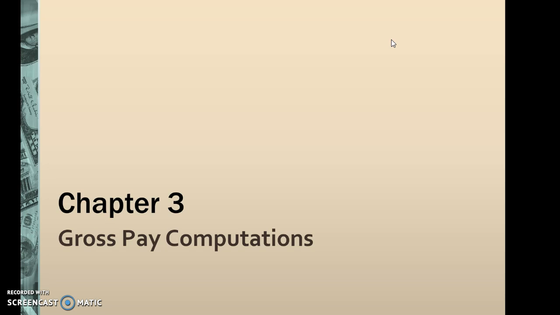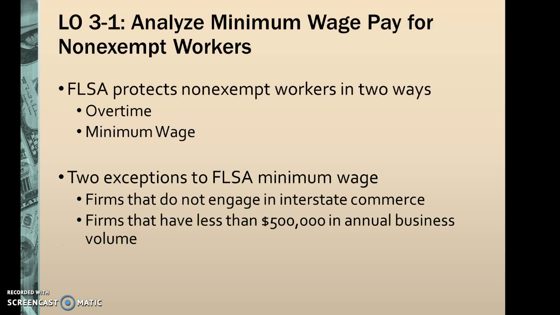In this presentation we are going to walk through the PowerPoint, which will begin with the information that's located on page 82 in your book. The first learning objective is analyzing the minimum wage pay for non-exempt workers. Now, as you know, FLSA protects non-exempt workers in two ways, for overtime and minimum wage. There are two exceptions to this: if the firm does not engage in interstate commerce, or if the firm has less than $500,000 in annual business volume.